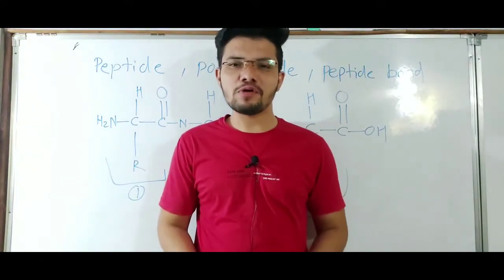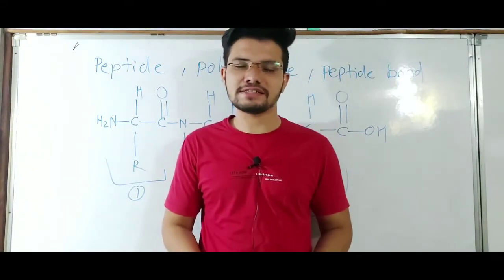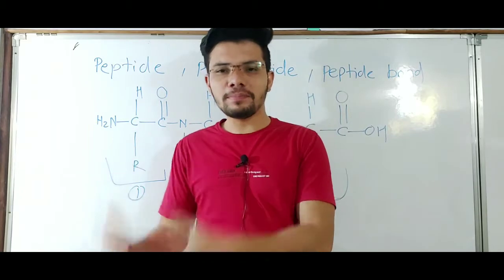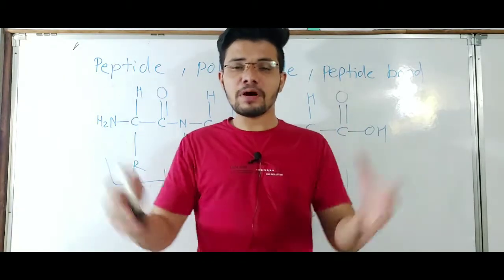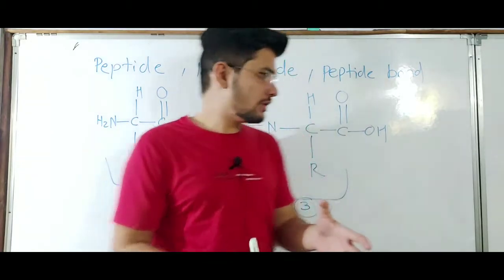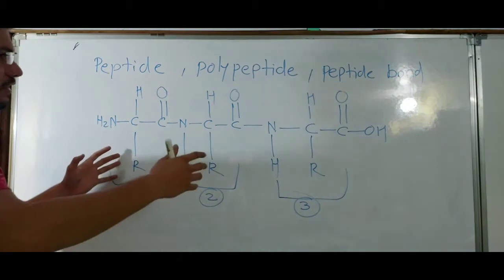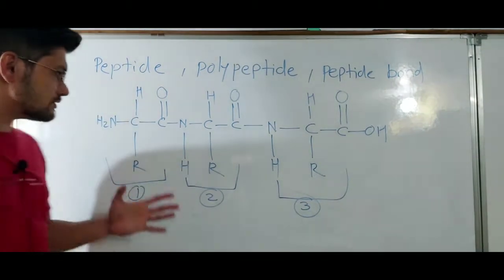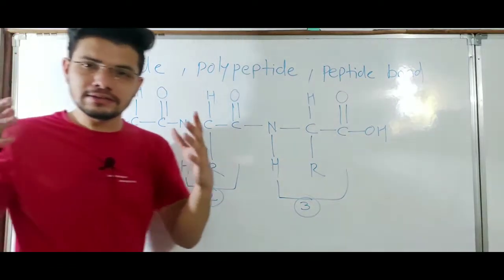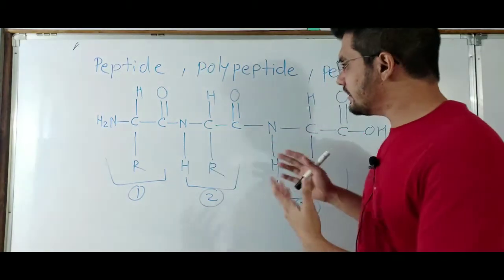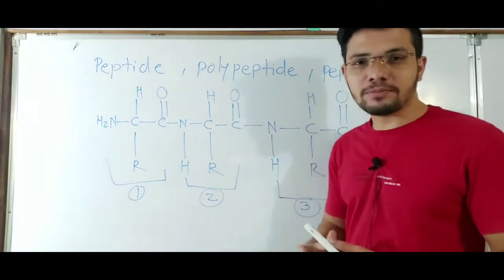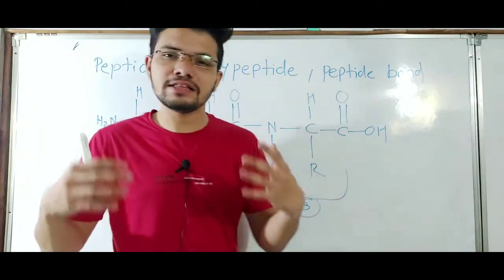A peptide is a compound consisting of two or more amino acids. When two amino acids get joined with the help of a peptide bond, that molecule is known as a dipeptide. Here you can see a tripeptide, because there are amino acids 1, 2 and 3. These 3 amino acids are linked with each other by these 2 peptide bonds.